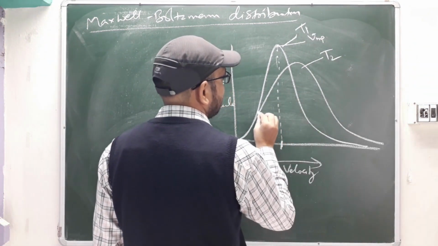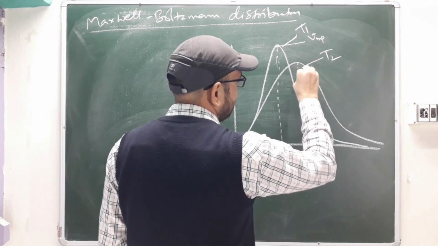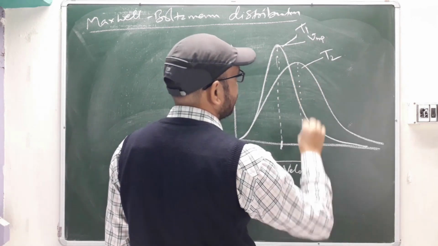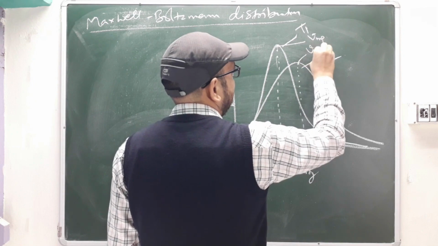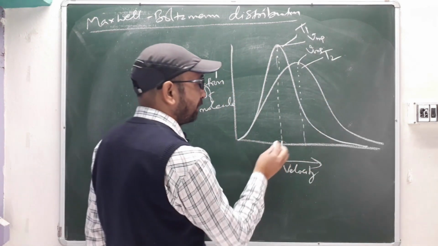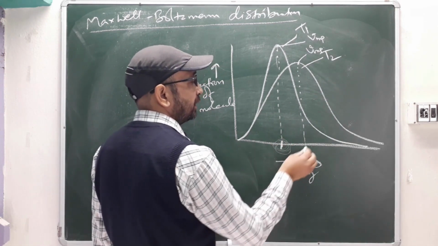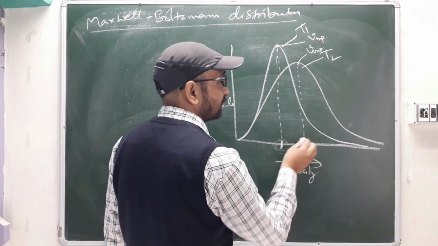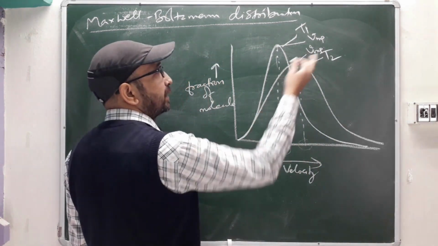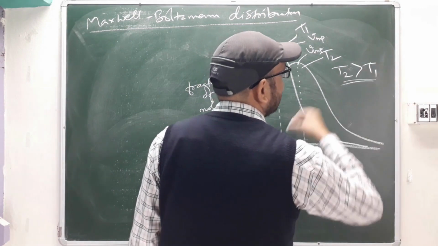See, the population, the most probable velocity, is now shifting towards the higher velocity side. Suppose this is 500 meter per second. It will be 700 meter per second if you are raising the temperature. So here we can say that temperature T2 is greater than temperature T1, correct?